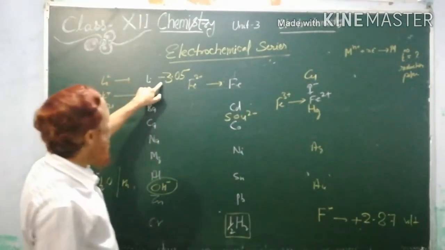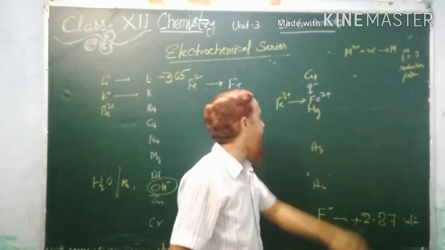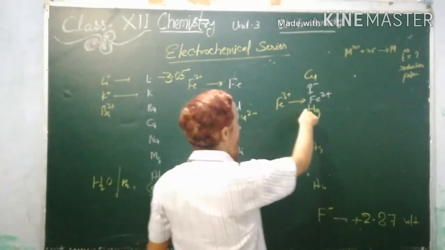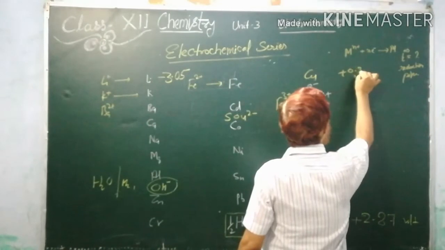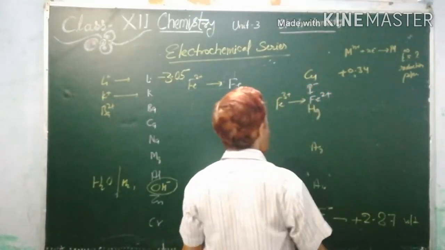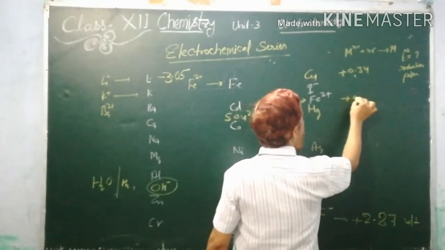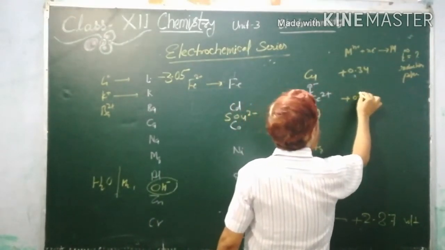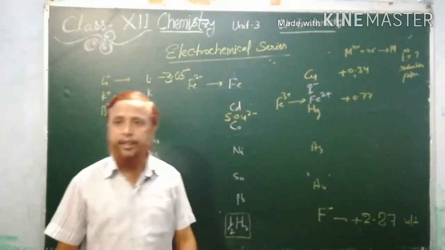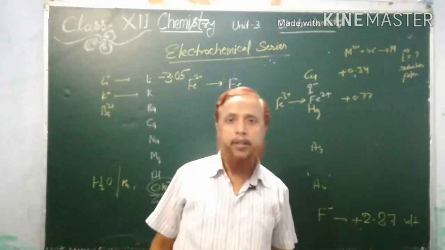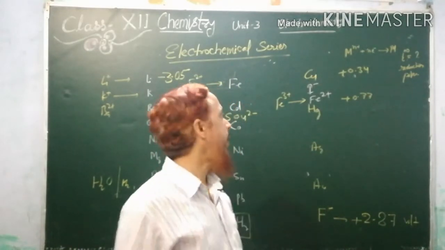So we can see that standard reduction potential increases from negative to positive. Just below hydrogen, these all have positive values. For copper, it is 0.34 volt. For Fe3 plus changing into Fe2 plus, it will be plus 0.77. When Fe3 plus changes into Fe2 plus, that time it will be positive, 0.77.